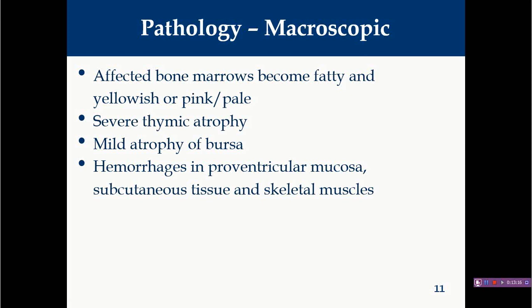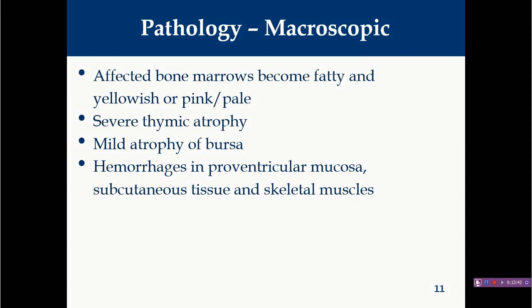Generally whenever you examine the bone marrow, you will find fatty or pale bone marrow, right? In healthy birds, when erythropoiesis occurs at normal levels, the hemoglobin concentration is comparatively normal, so it gives a typical reddish look to the bone marrow. But here, hemocytoblasts are affected.